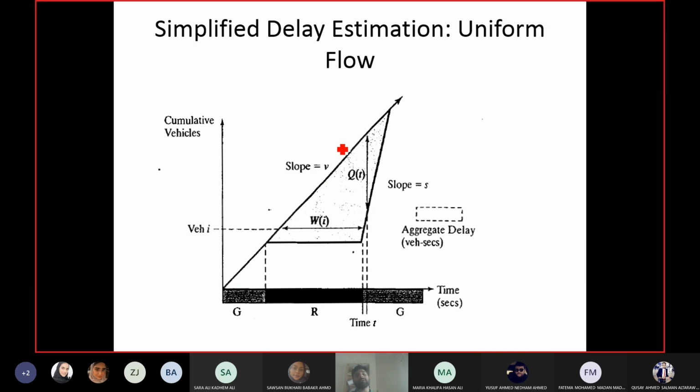Now the slope of a line in this graph will be vehicles upon time, right? So what do we call vehicles per unit time? Let me give you options: volume or density?